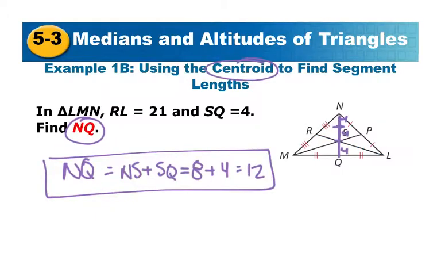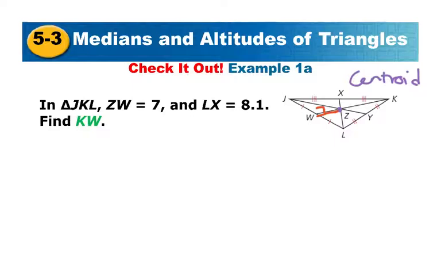Just to have that, because sometimes it doesn't necessarily look the same length. So if we take that into account, that's the shorter piece, which means this is broken into 2 equal other pieces of 7. And so to find all of KW, we would just take 7 and add it 3 times and get 21.